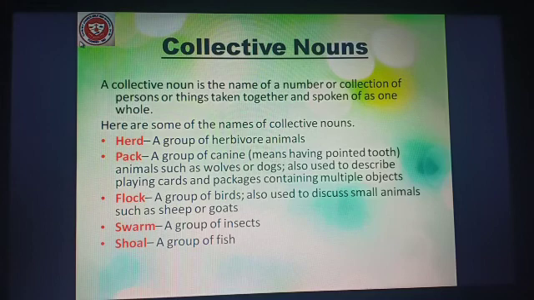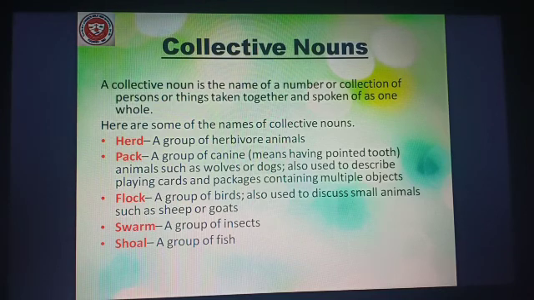Like, for example, herd. When do we use the word herd? When we talk about a group of herbivorous animals, a collection of herbivorous animals, we use the word herd. That is a herd of cows, a herd of horses. Okay. Next, pack. We use pack to describe a group of canines, that means pointed-tooth animals such as wolves or dogs. Also used to describe playing cards and packages containing multiple objects.